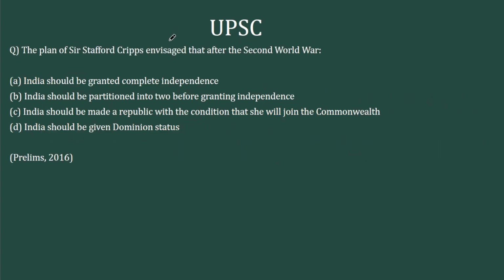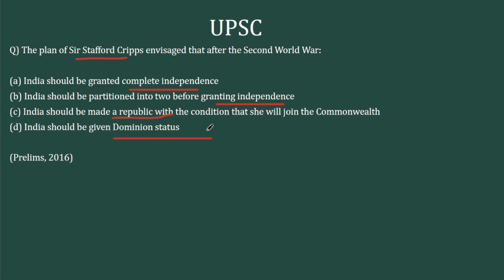The fourth question, the plan of Sir Stafford Cripps envisaged after the Second World War. So it's a basic conceptual question. We just have to know what Cripps mission is all about. India should be granted complete independence. India should be partitioned into two before granting independence. India should be made a republic with the condition that she will join the Commonwealth. India should be given dominion status.